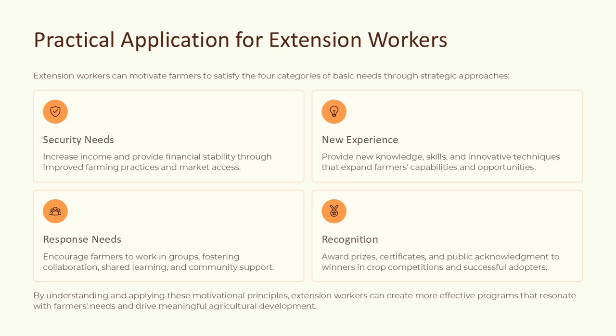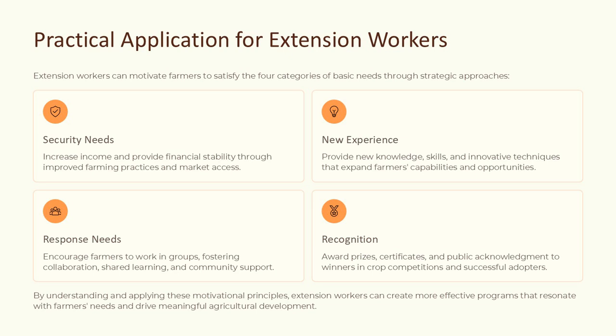Practical application for extension workers. Extension workers can motivate farmers to satisfy the 4 categories of basic needs through strategic approaches. Security needs: increase income and provide financial stability through improved farming practices and market access. New experience: provide new knowledge, skills, and innovative techniques that expand farmers' capabilities and opportunities.